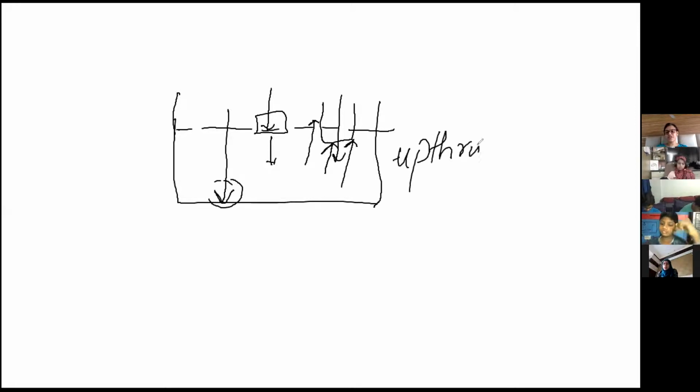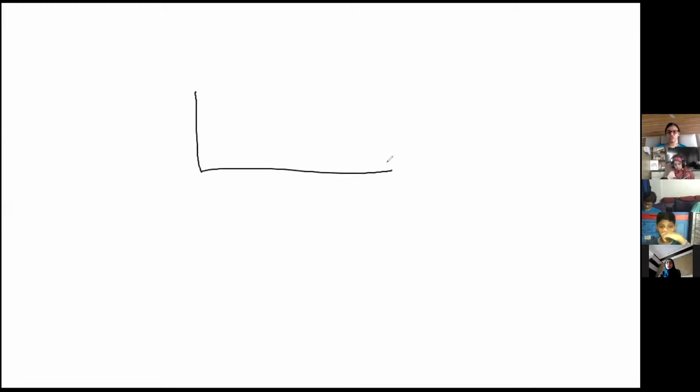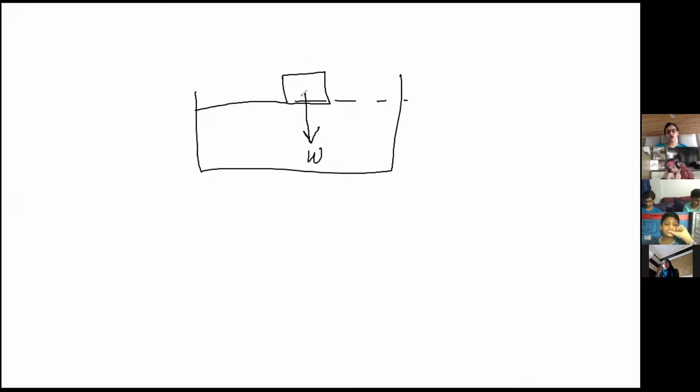Upthrust is a force which is pushing upwards, and it happens only in water. And all objects have weight acting downwards, because force of gravity is downwards. Do you agree? If any object is on the surface of water, the weight is acting downwards. I'm drawing this force diagram. Weight is always acting downwards, and one upward force is acting upwards, and it is called upthrust.